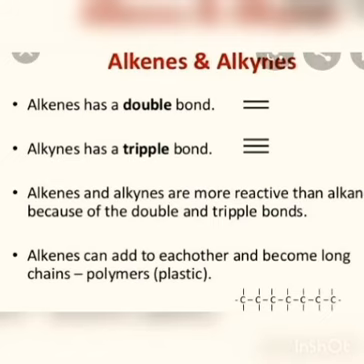So we can conclude that alkenes have a double bond and alkynes have a triple bond between two carbon atoms. Alkenes and alkynes are more reactive than alkanes because of the double and triple bonds present between them.